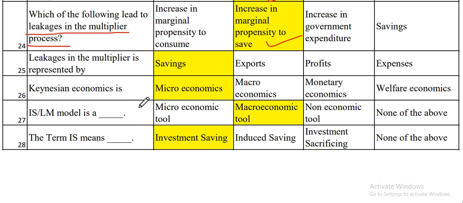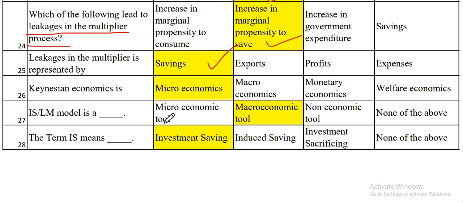Now the next one is, the leakage in the multiplier process is represented by. Now, already we have studied this option. So here, with the help of logic also, you can mark the appropriate answer, that is savings, because the leakages are always represented with the help of the saving.